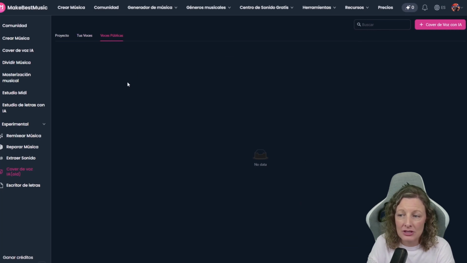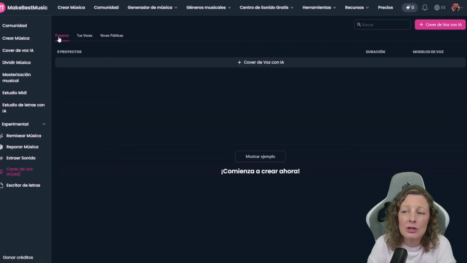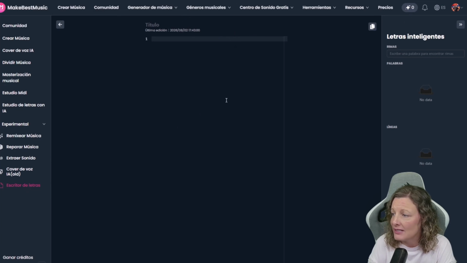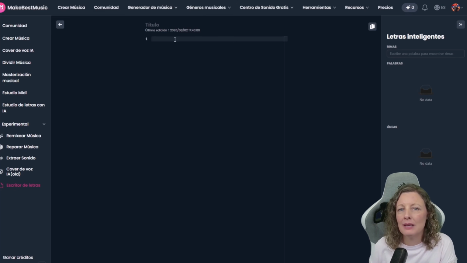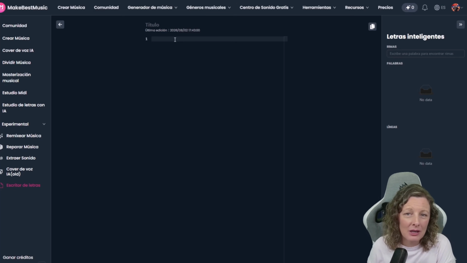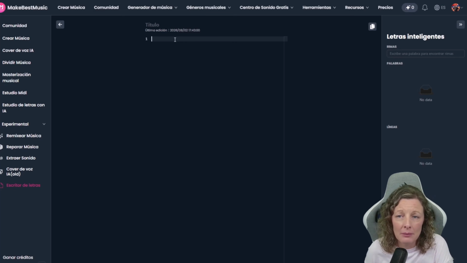And here in the public voices section, well, I don't really know for sure, but probably if we browse through the community, surely some people have shared their own voices, or we could do something else entirely. And here, look, it simply has a built-in editor specifically for writing and adjusting the lyrics. As you can clearly see, it's a tool that I think can be quite useful for making small games. But I truly believe it's an incredibly versatile and very powerful tool for those who are really dedicated to their craft. It is not so much for amateurs, but maybe for those working a bit more professionally, because it allows them to accomplish a wide variety of tasks in a very professional way. It's a very comprehensive tool.